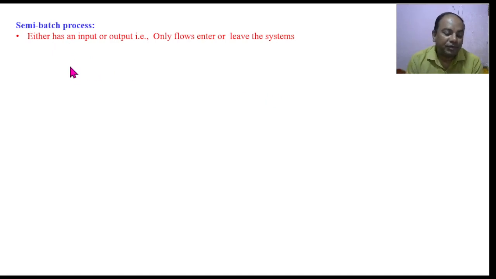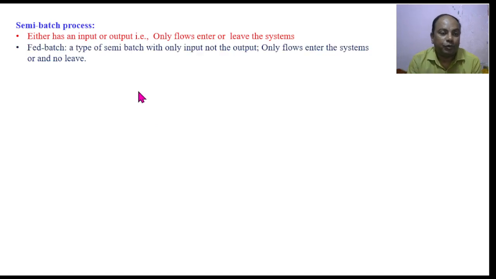Like what we say continuous process, there is no chance for an input as well as an output to enter into the system and leave the system. Here there is a restriction that either there is an input of a chemical or a substance into the system, or there is an output of a chemical from the system. Therefore we can say that this is a semi-batch process in which there is just a one way input or output.